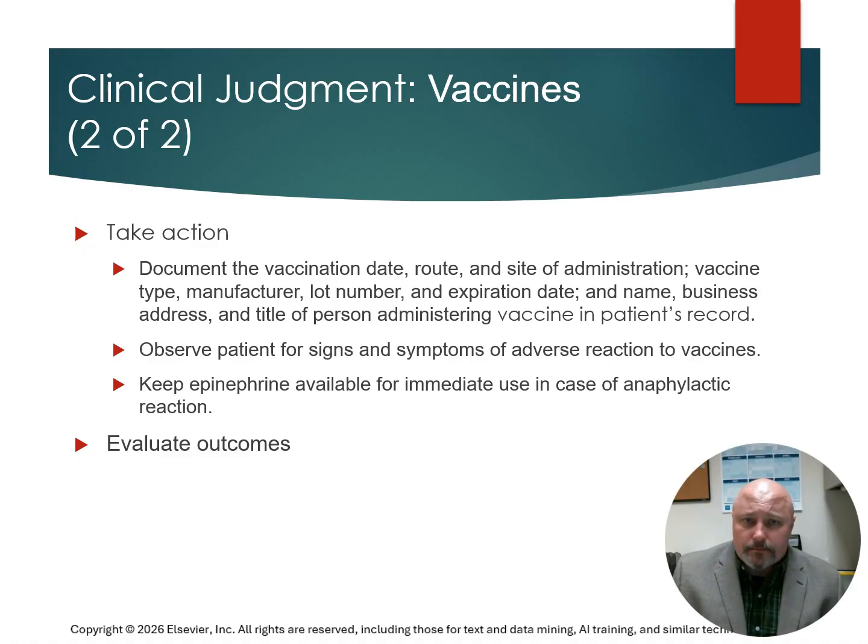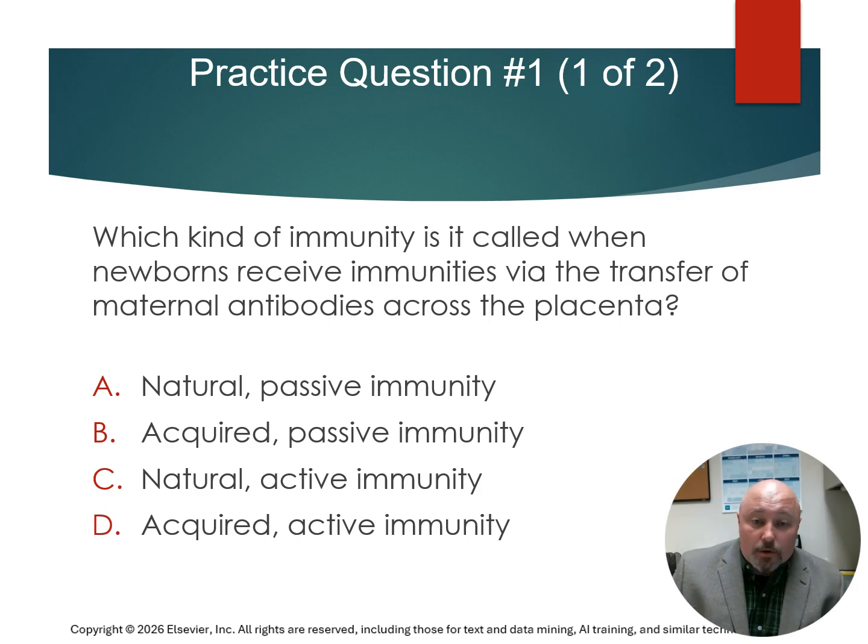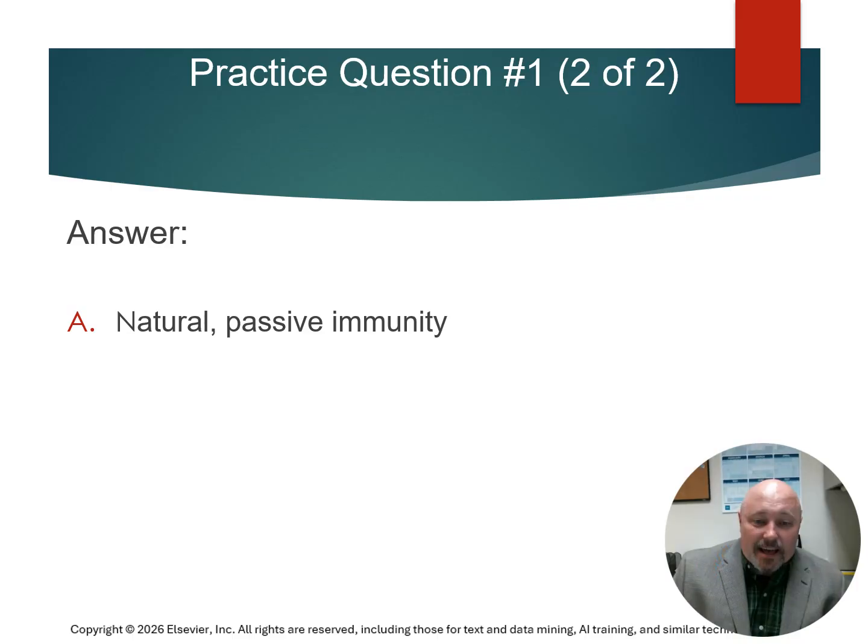We also want to carefully observe the patient afterwards for any signs and symptoms of an adverse reaction. For practice question 1, what kind of immunity is it called when newborns receive immunities via the transfer of maternal antibodies across the placenta? Would that be A, natural passive immunity, B, acquired passive immunity, C, natural active immunity, or D, acquired active immunity? The answer is going to be A, natural passive immunity.